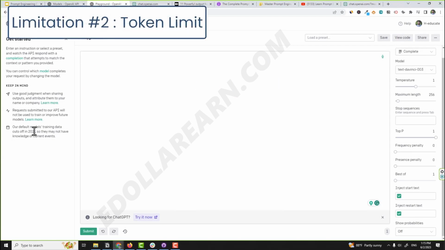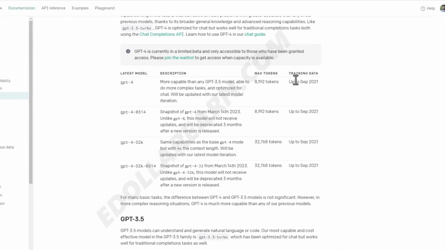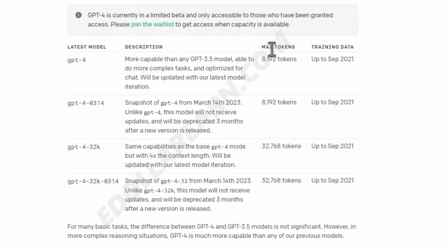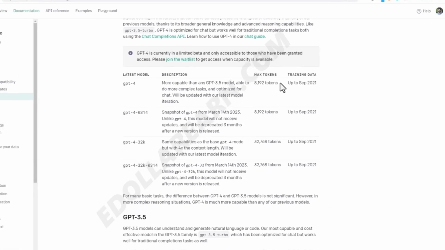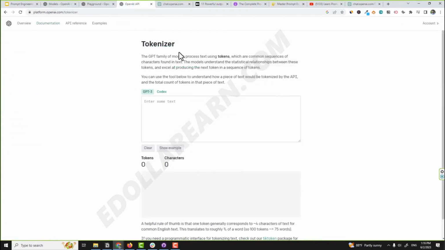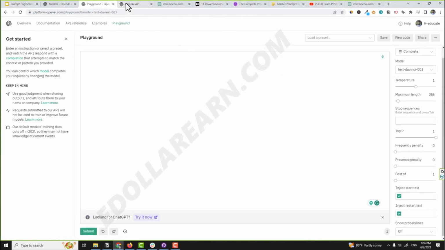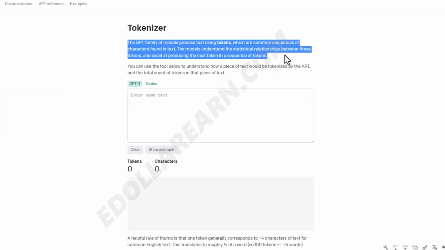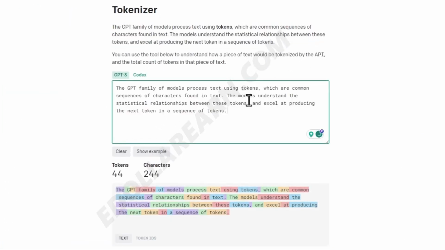The second limitation is what we call a token limit. Again, in OpenAI documentation, you can see each model with the maximum tokens that it can handle. As we mentioned before, a token is like a piece of a word. To understand the concept of tokens, OpenAI has this small tool, the tokenizer. Let's copy any text like this one here and paste it. You will see that it automatically shows you the tokens generated. We have here 44 tokens, how many characters, and so on.